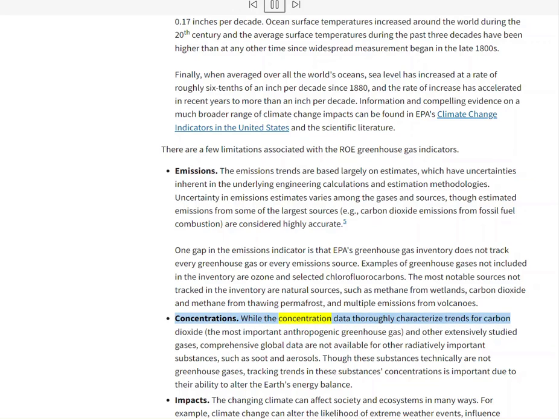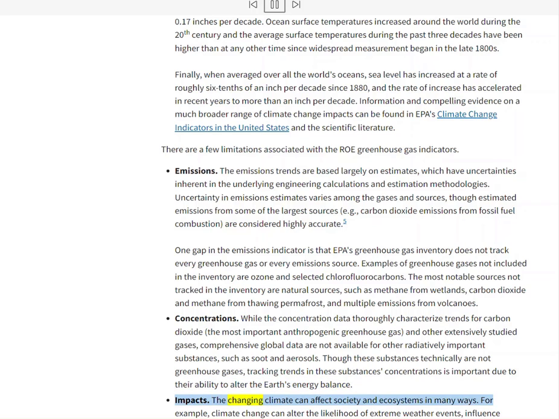Concentrations. While the concentration data thoroughly characterize trends for carbon dioxide, the most important anthropogenic greenhouse gas, and other extensively studied gases, comprehensive global data are not available for other radiatively important substances, such as soot and aerosols. Though these substances technically are not greenhouse gases, tracking trends in these substances' concentrations is important due to their ability to alter the Earth's energy balance.